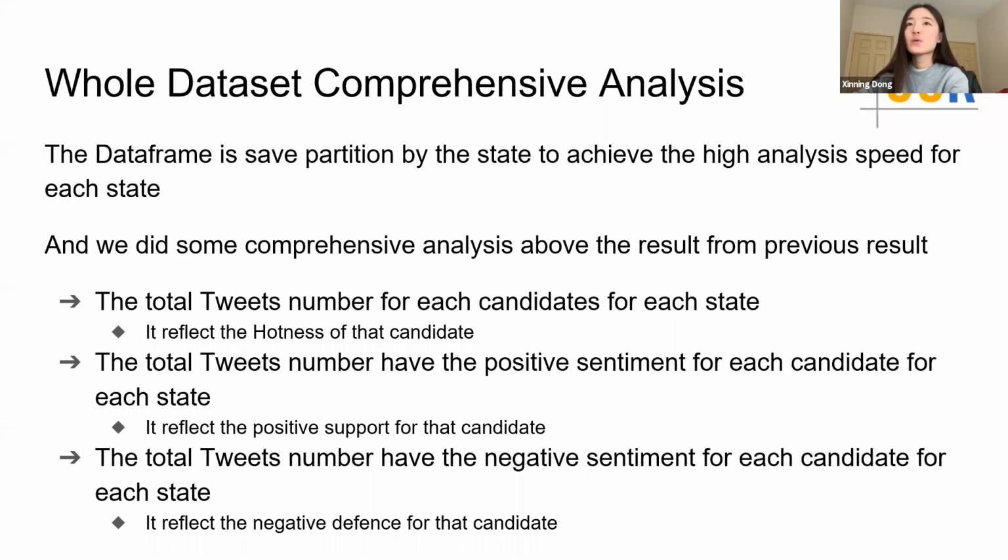To analyze the data, we built an interactive web page to present our geo-visualization result with the help of the Python Dash package. Now let me show you what our visualization result looks like.